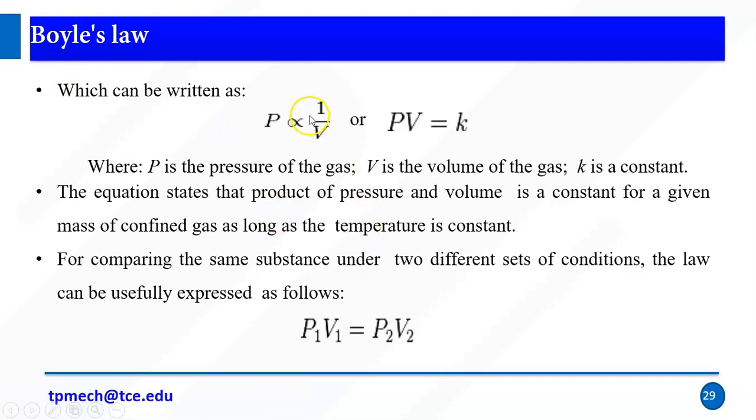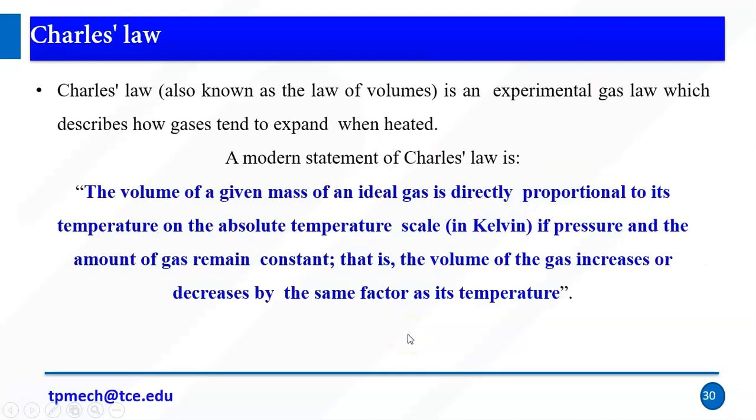So P times V is inversely proportional to 1. Inversely proportional is converted to equal to a constant with the help of constant K. So PV equals K. If we use two states, P1 V1 equals K equals P2 V2. So P1 V1 equals P2 V2. This is Boyle's law.